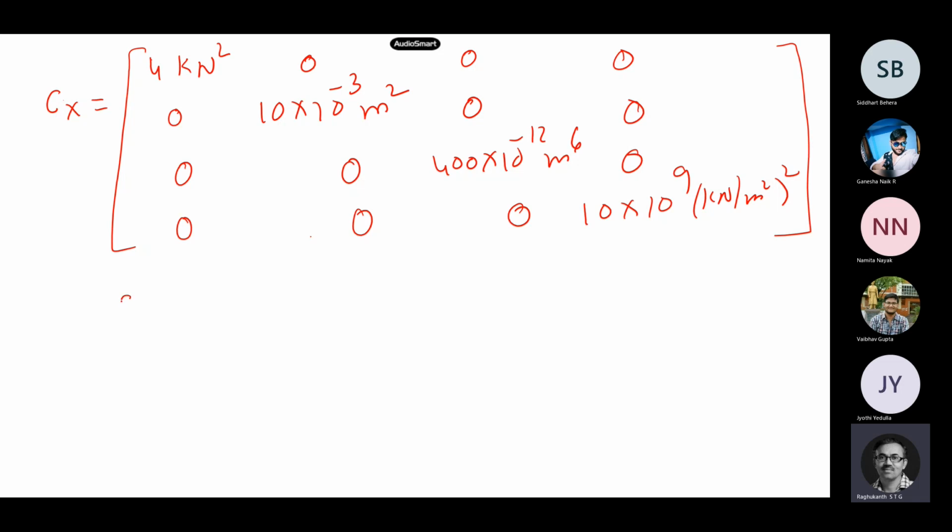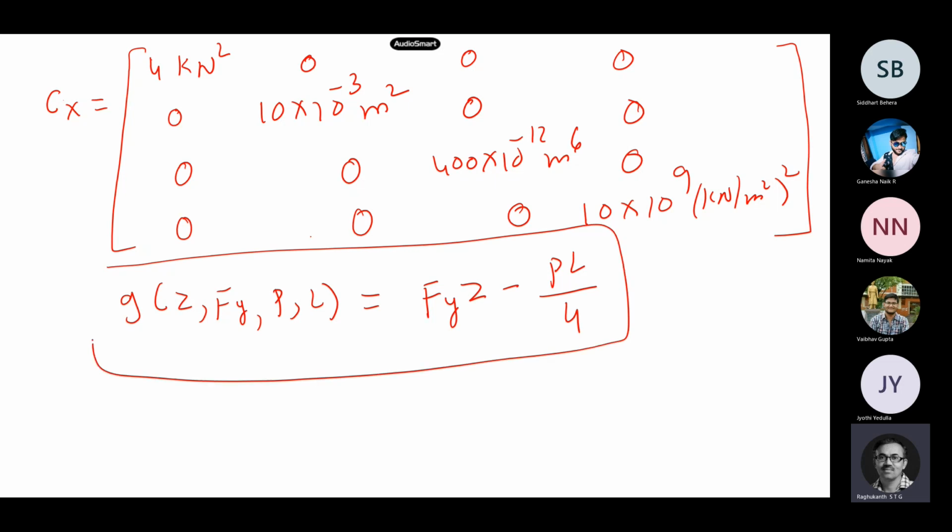So now my limit state function: these are the random variables Z, Fy, then load P, and then L. I will write this as Fy into Z, the moment capacity, minus the maximum bending moment, PL by 4. So this is my limit state function, the failure function. Now I can also write this limit state function slightly modified: if I divide everything by Z, I can write it as Fy minus PL by 4Z.